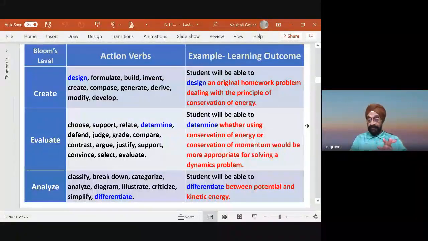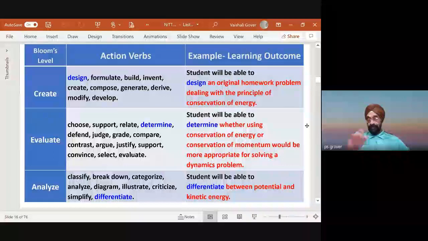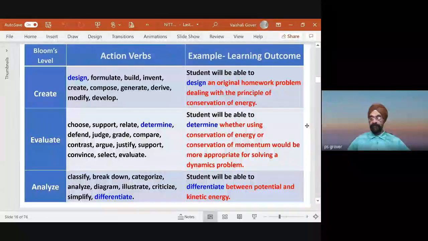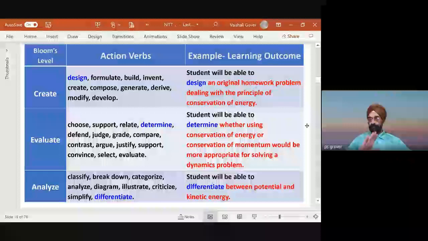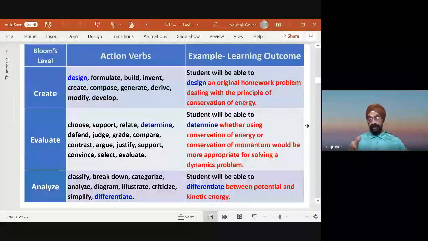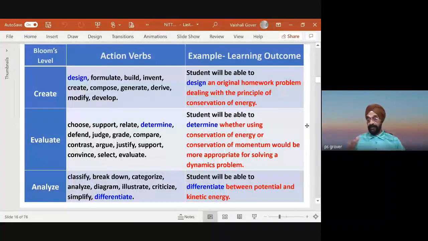So I start from the top. Create is the level. Use the action verbs: design, formulate, build, invent, create, and so on. These verbs send a signal to the student about what I have to learn, what I have to do.